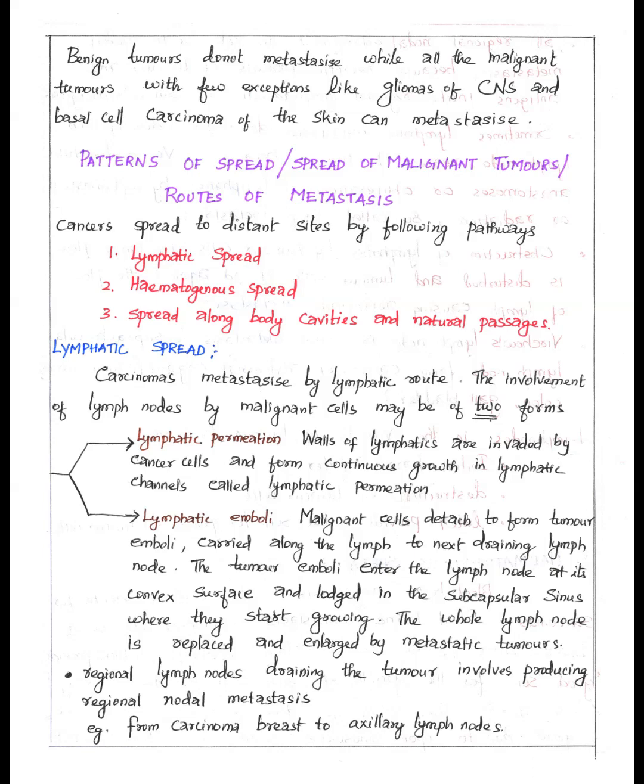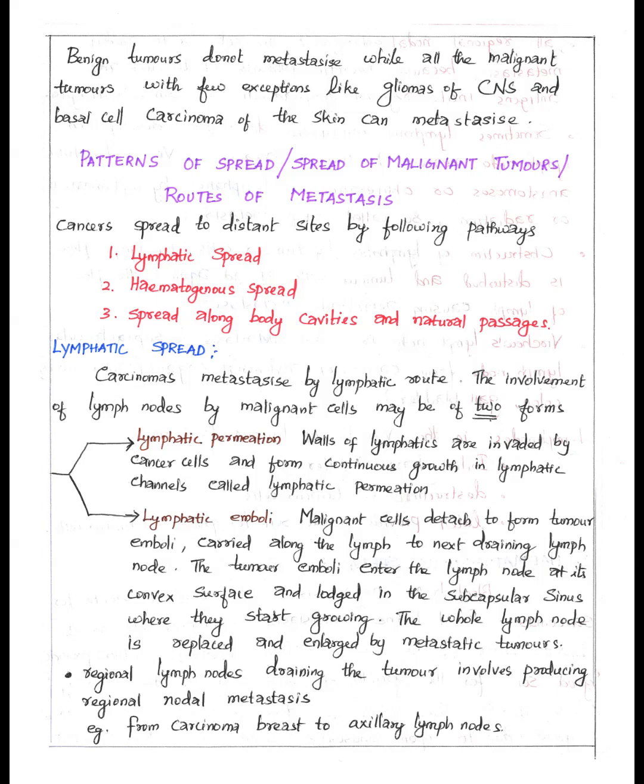First, we will discuss how cancer cells spread through the lymphatic route. Lymphatic spread takes place in two forms: lymphatic permeation and lymphatic emboli. Lymph vessels normally carry clear watery fluid called lymph. It transports oxygen, hormones, nutrients, antibodies and lymphocytes. It maintains tissue fluid and blood volume.